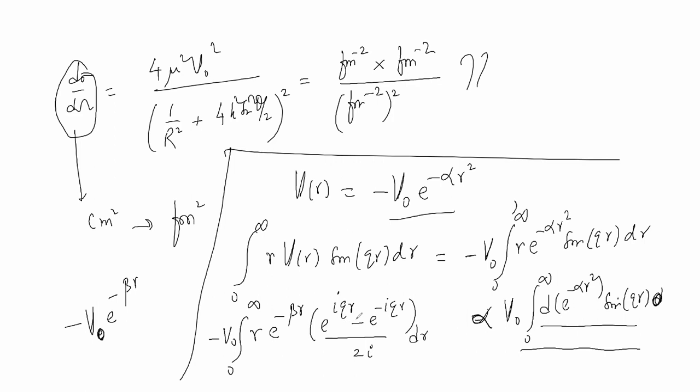And then here in this case also, I will write it as how much? Minus V naught, integral 0 to infinity, r, minus beta minus iqr, and then minus beta plus iqr.